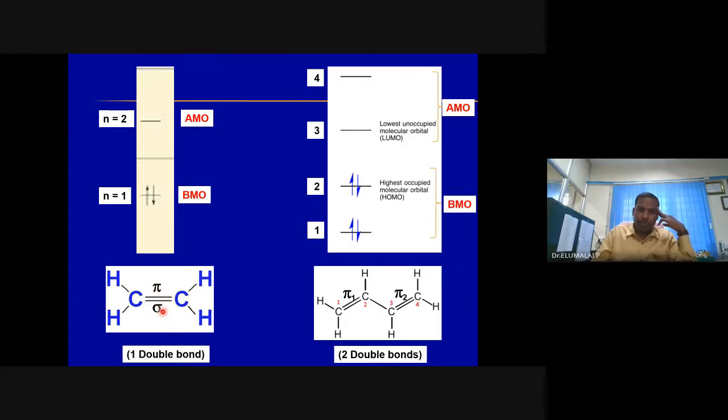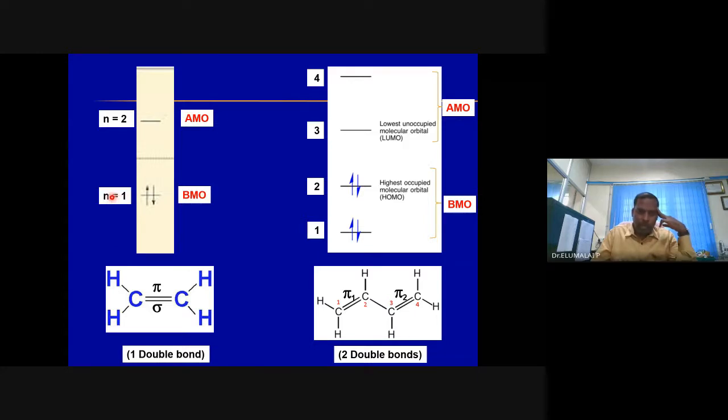In a double bond, there can be 1 pi bond and 1 sigma bond. There is only one double bond in this molecule. And so we have bonding molecular orbitals and anti-bonding molecular orbitals. This is more like a ground state, and this is the first excited state.